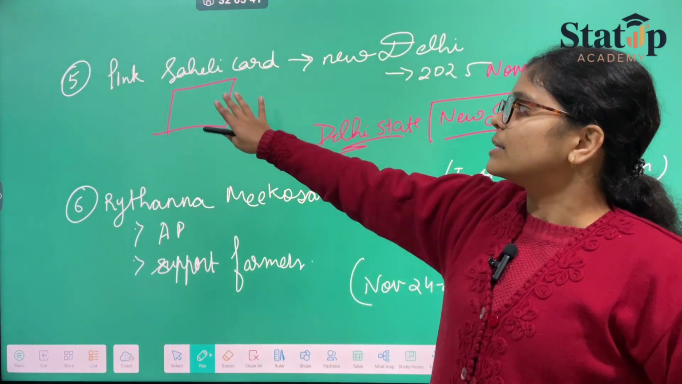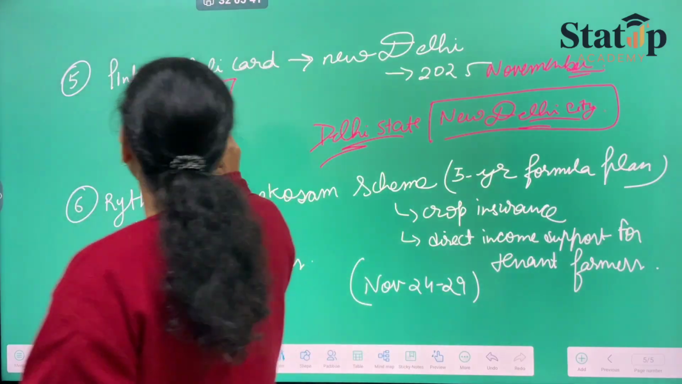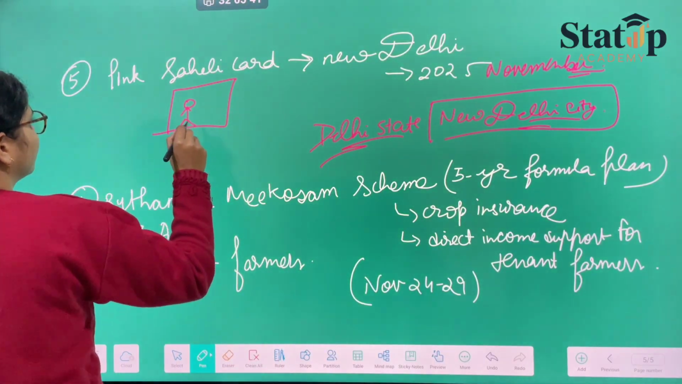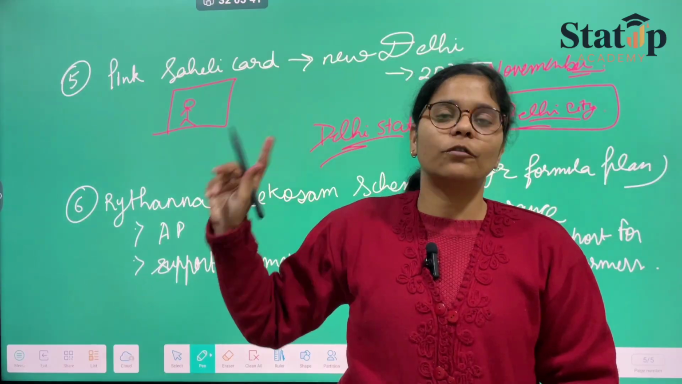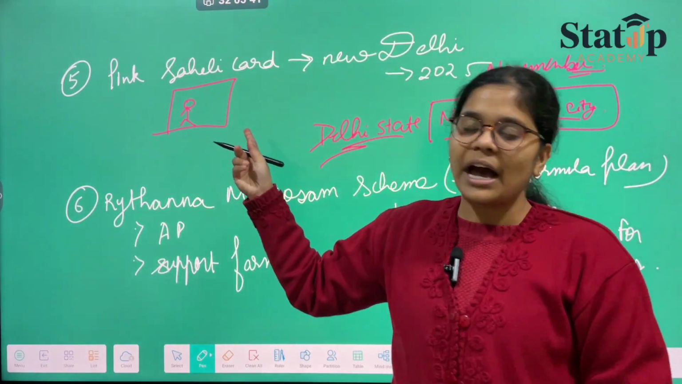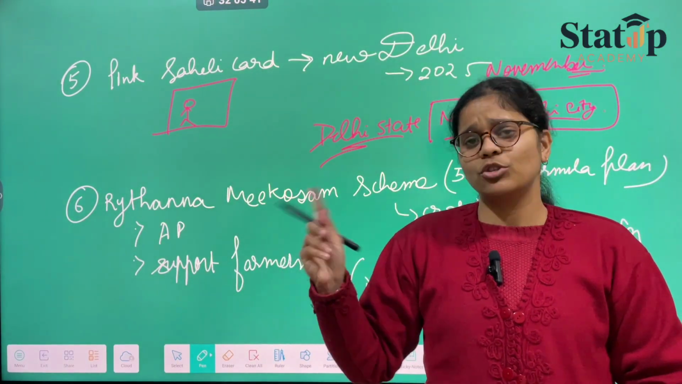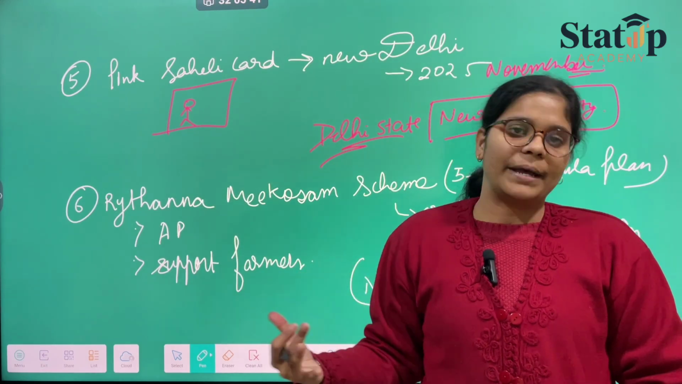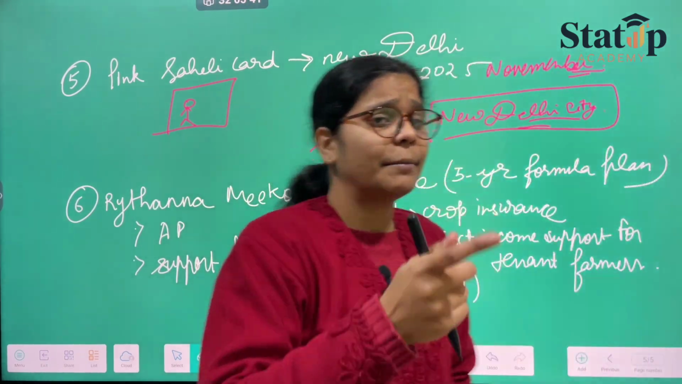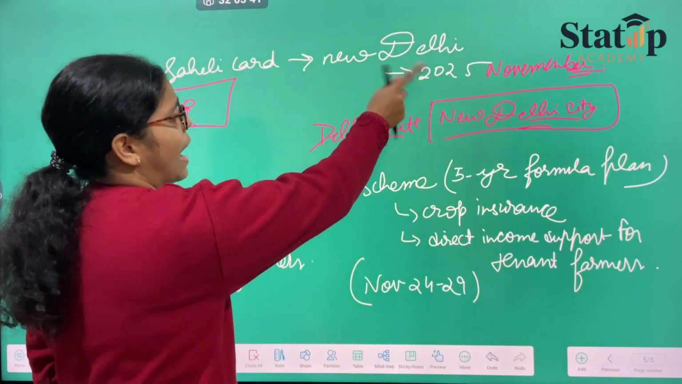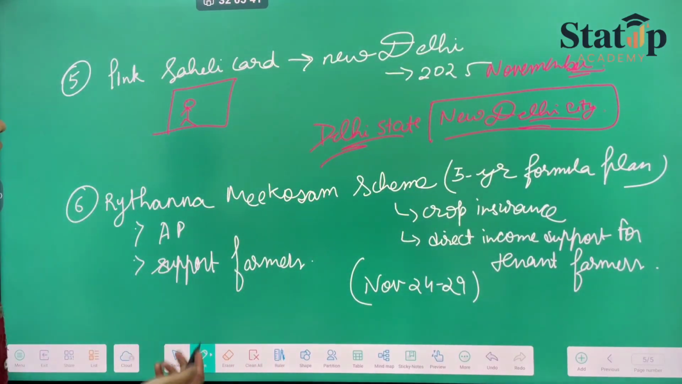Now there is a pink card along with the photograph of the individual who is holding it, and this pink refers only to women. So women and girls would have the pink card and they could travel from one place to another without paying anything, just by holding this card. So you can remember the date and the place where it is available.